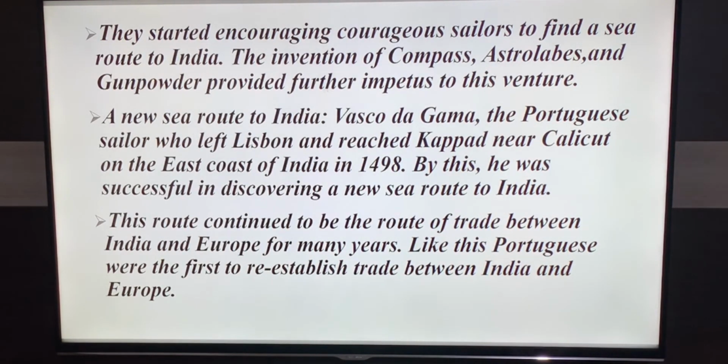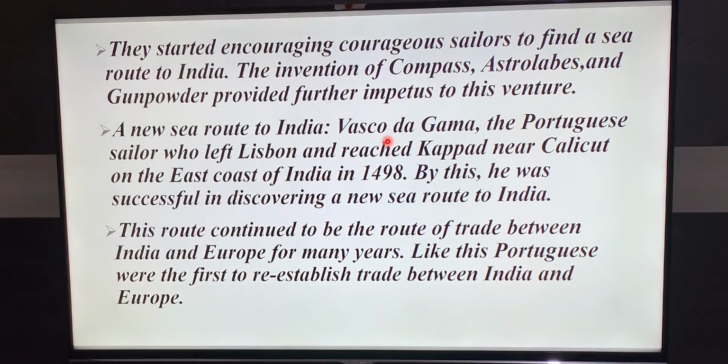In 1453, the Ottoman Turks captured Constantinople. Due to that, the trade between India and Europe was affected. Spain and Portugal took the initiative to find a new sea route to India. With the help of the compass, astrolabe and gunpowder, they were able to find the sea route.